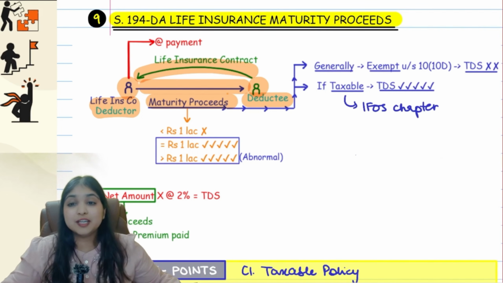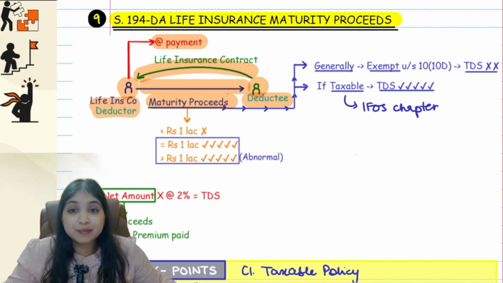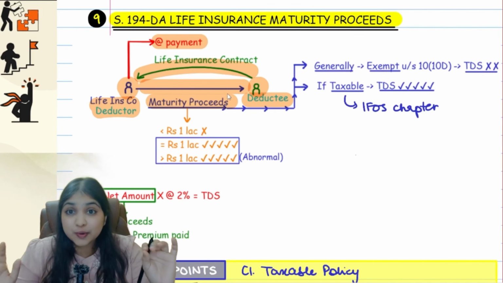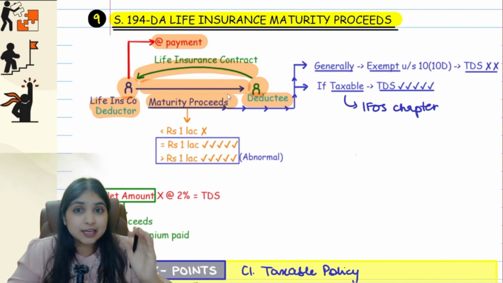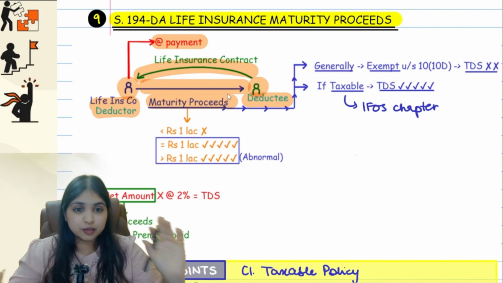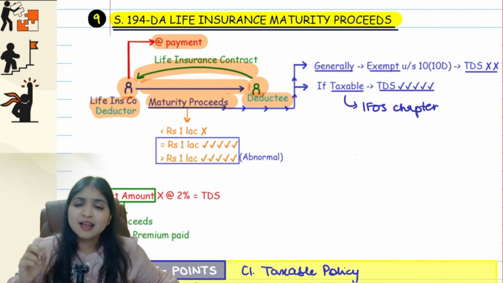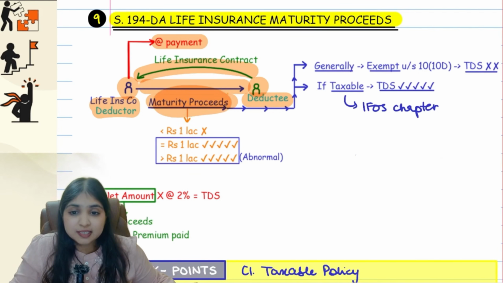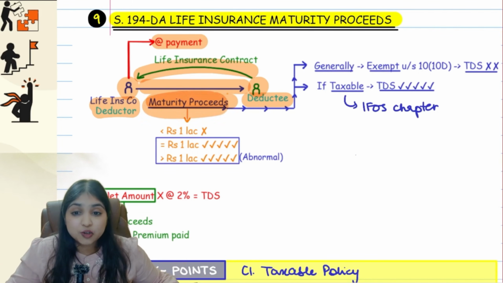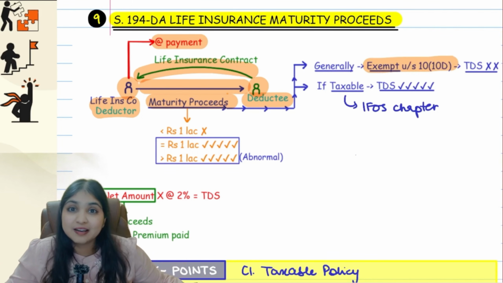But in 194DA, here we deduct tax at the time of payment, something very unique in this section. So till here, what are the points you know in this section? Point number 1, we're talking about life insurance maturity proceeds. Point number 2, we deduct tax at the time of payment over here. Okay, but listen, guys. Every time a maturity proceeds transaction is there, this section will not apply. Because we know life insurance maturity proceeds is generally exempt under 10(10D), guys.